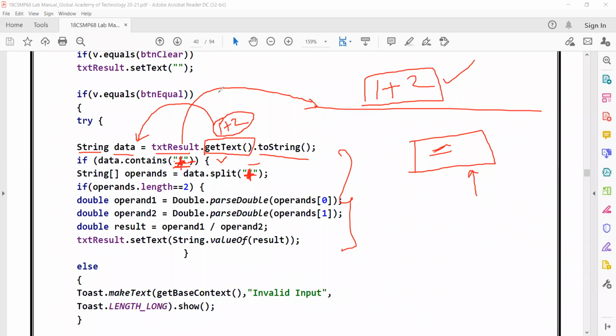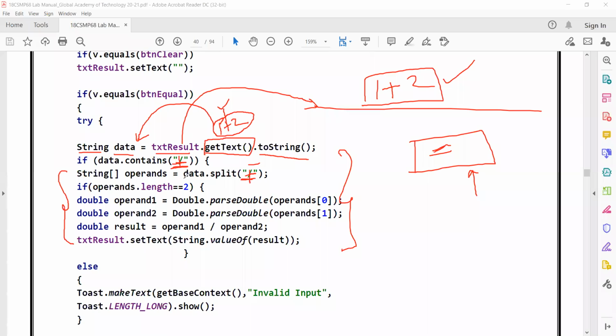What is changing, students? Only this will be changing. It depends on whether you are doing division or addition. Right now I'm doing addition, so that's why I'm considering this as an addition. I'm trying to check whether data contains addition. Yes, my data contains addition, so this condition is true. Since the condition is true, I'll be going inside this block of code.